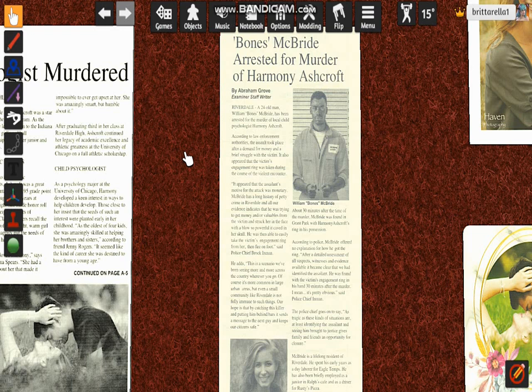It also appears that the victim's engagement ring was taken during the course of the violent encounter. It appears that the motive for the attack was monetary. McBride has a long history of petty crime in Riverdale, and all our evidence indicates that he was trying to get money and or valuables from the victim and struck her in the face with a blow so powerful it caved in her skull.